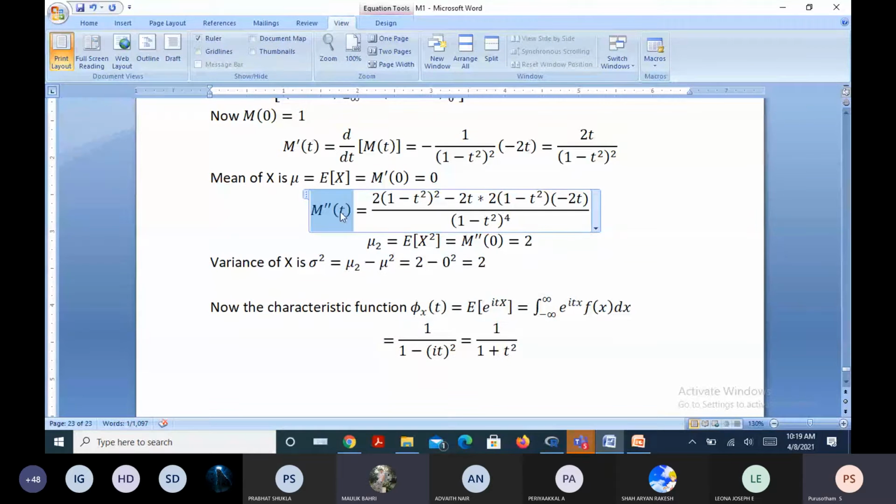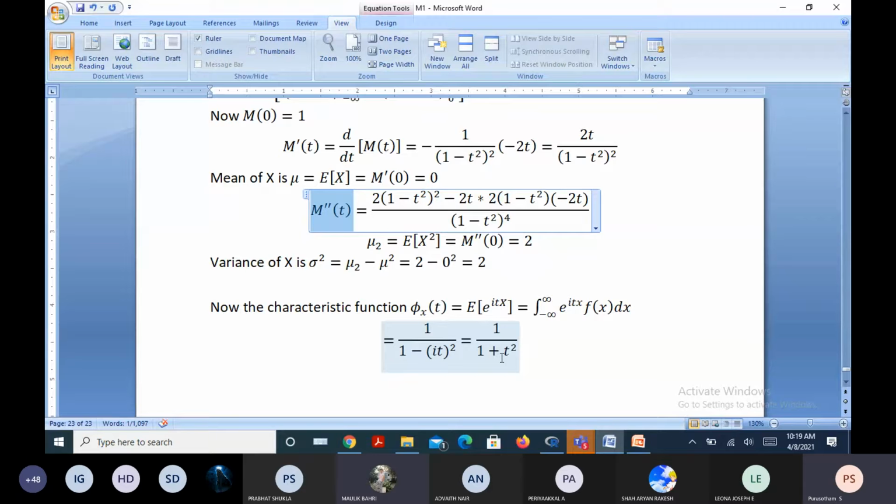Differentiate once, you will get mu1 as 0, minus 2t by (1 plus t square) whole square. Then differentiate it once again, that means you are going to get phi x double dash at t, and substitute t as 0. Take the real part. Of course, in 1 plus t square at this moment you don't have an imaginary part, so in the subsequent differentiation also you are not going to get an imaginary part.